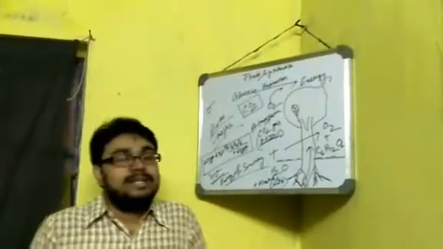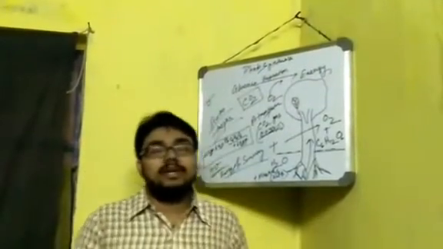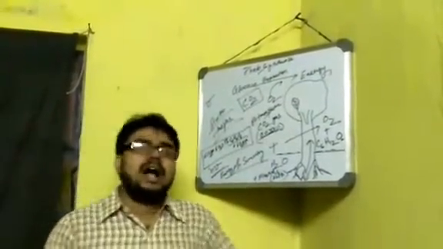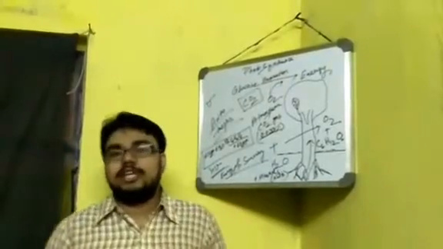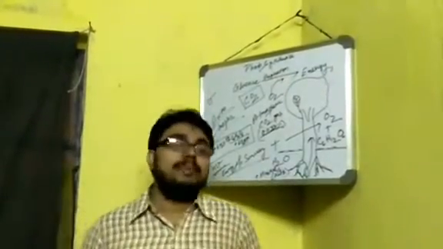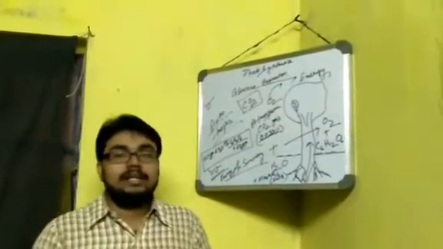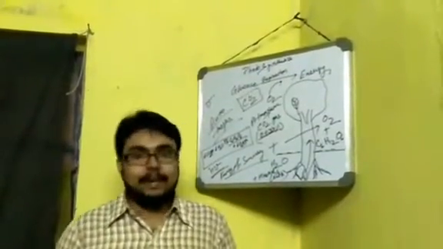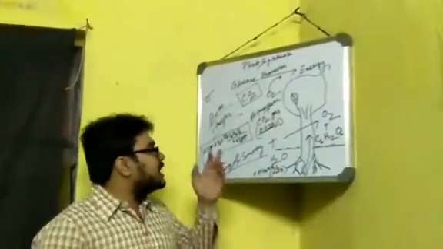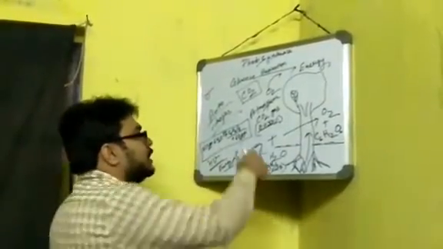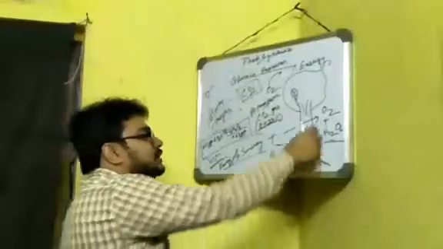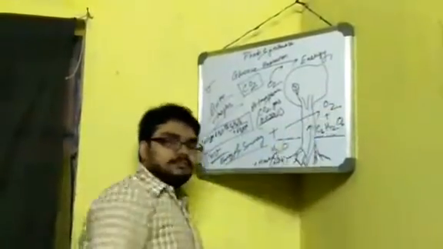We need it, but yes, the level of CO2 must not be increasing too much. It will harm human civilization. It will harm all the animal beings of the world to a great extent, and definitely the existence of the animals will be at stake. So this is the equation of photosynthesis. These are the raw materials that we need, and these are the products of photosynthesis.